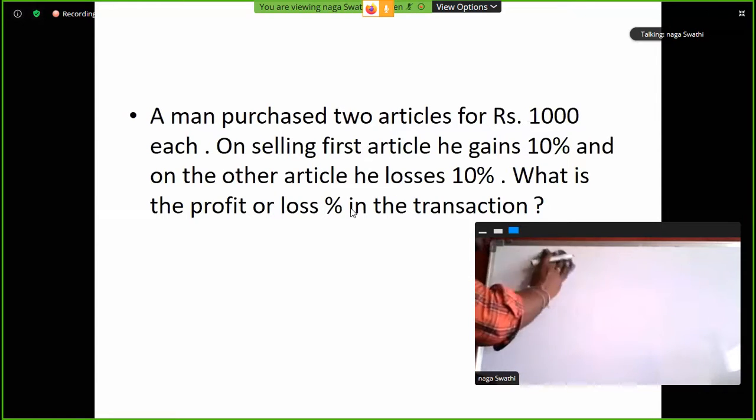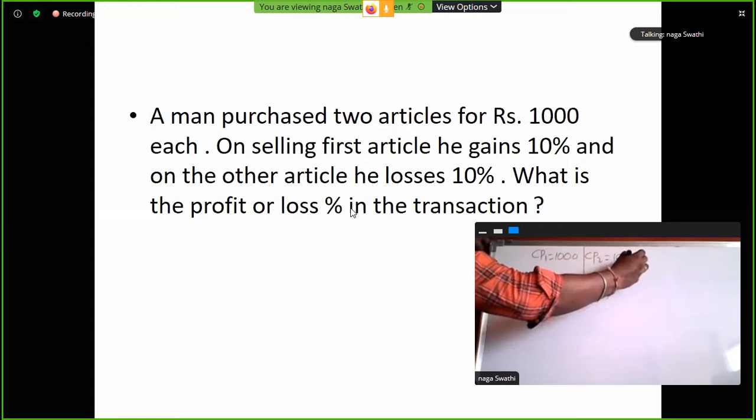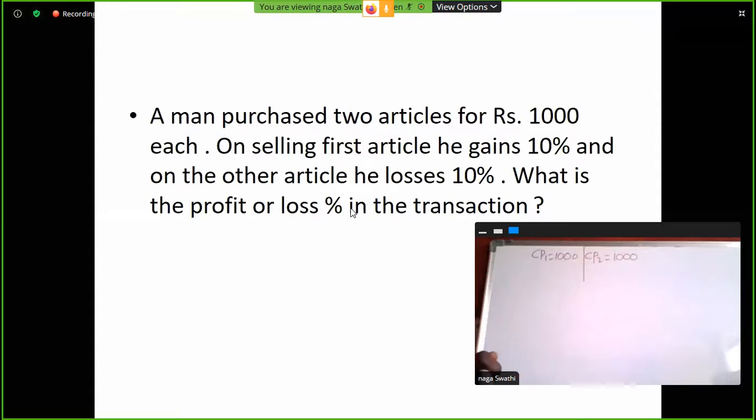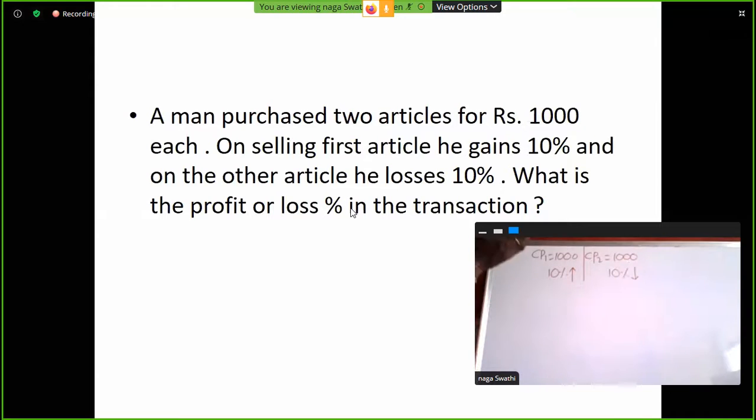Here cost price CP1 is 1,000 rupees and CP2 is also 1,000 rupees. Cost price is the same for both articles. 10% profit, next one 10% loss.